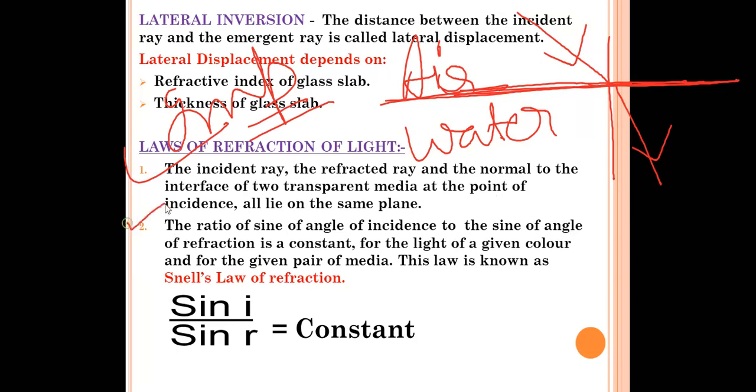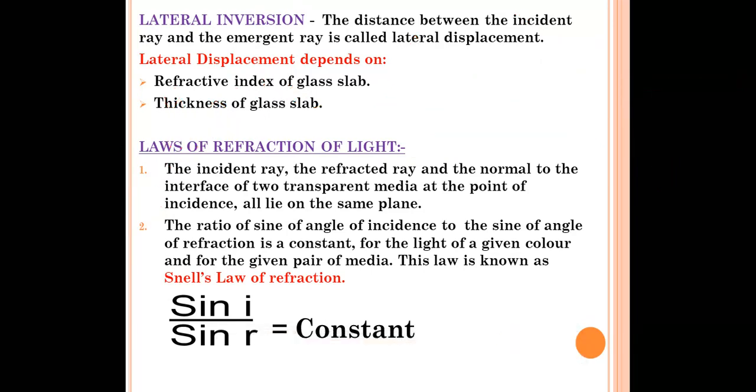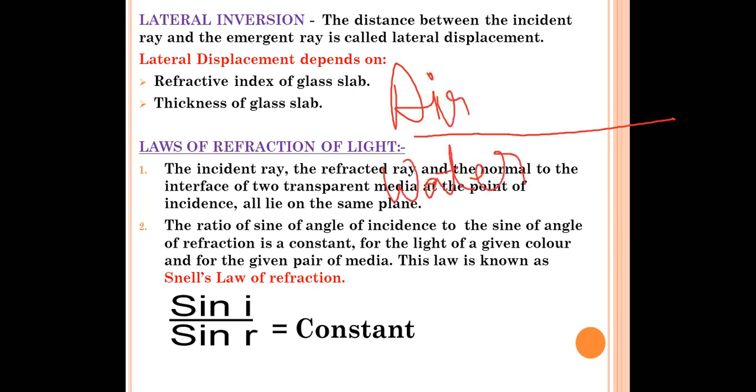What is the second law? The ratio of sine of angle of incidence to the sine of angle of refraction is a constant for light of a given color and for a given pair of media. This law is also known as Snell's law. We'll understand this through a diagram. Suppose this is air, the first medium, and this is water, the second medium. A ray of light is coming like this. This is the normal, this is the incident ray, this is the refracted ray. Refraction is taking place over there.